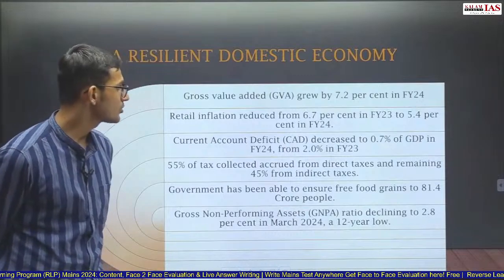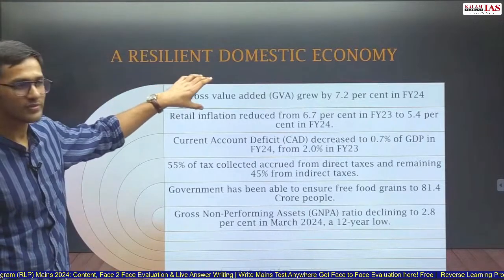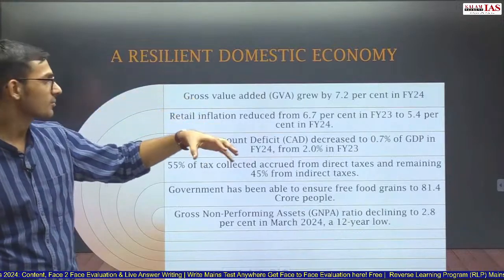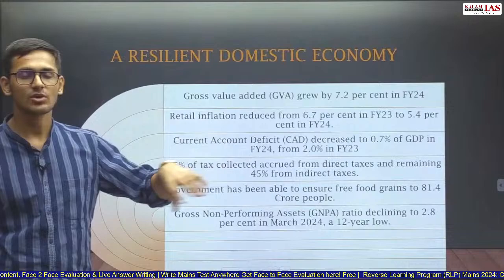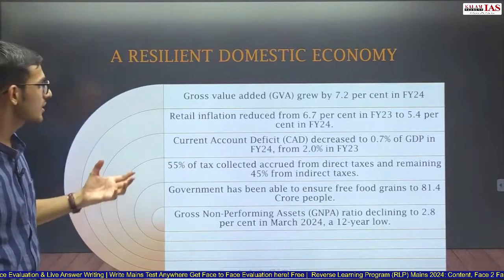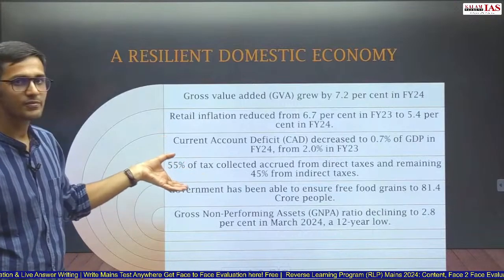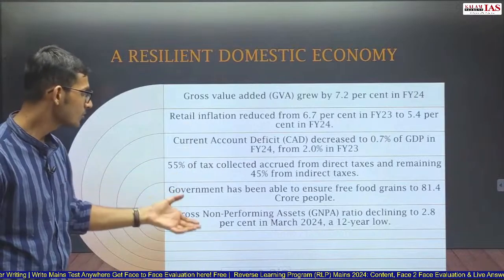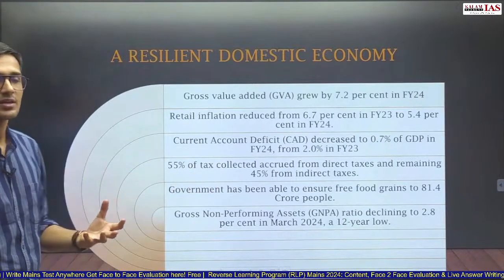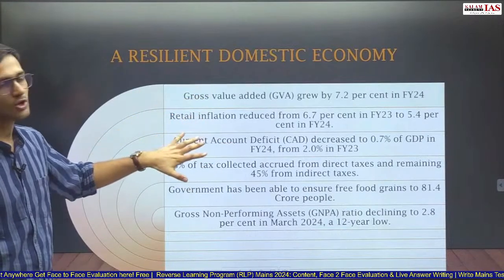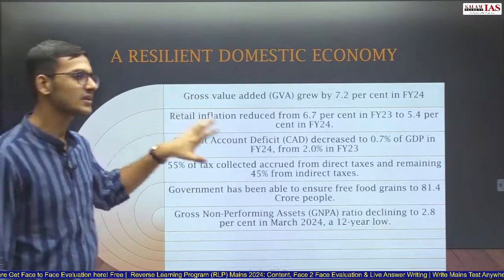So this shows, first, the growth of the Indian economy, and then inflation talks about the macroeconomic indicators. Current account deficit talks about the export and import, the external sector of the economy, and 55%, 45% talk about the fiscal part of the Indian economy. Gross NPA talks about the financial sector of the Indian economy. So everything looks strong as far as the Indian economy is concerned, and that is why it is said that the Indian economy is a resilient economy.